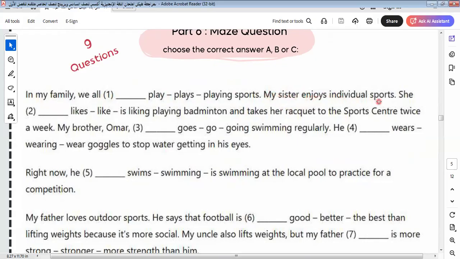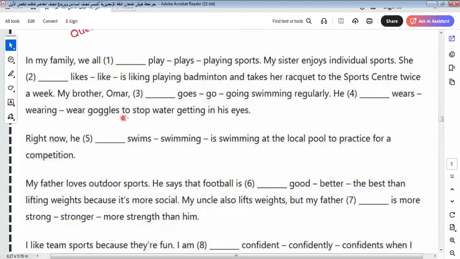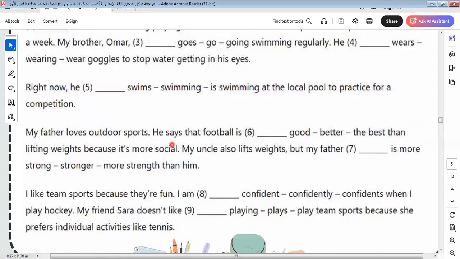My sister enjoys individual sports. She likes badminton and takes her racket to the sports center twice a week. My brother Omar goes swimming regularly. He wears goggles, which are glasses for swimming to stop water getting in his eyes. Right now he is swimming at the local pool.